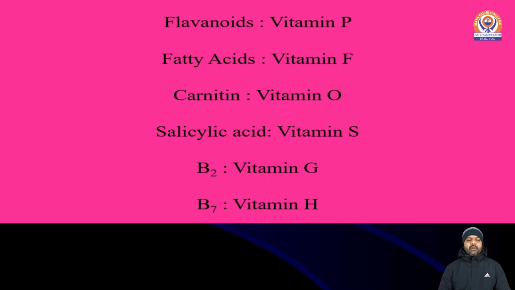Besides all these vitamin B complex categories, we have some more associated forms categorized under vitamins. Among them, vitamin P is the general name for the flavonoids. Similarly, vitamin F is the name for the fatty acids. Vitamin O is carnitine. Similarly, vitamin S is the name for salicylic acid. Vitamin G is the common name for vitamin B2. Vitamin H is for vitamin B7.